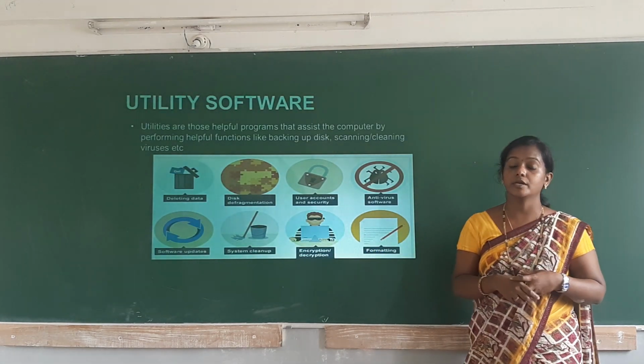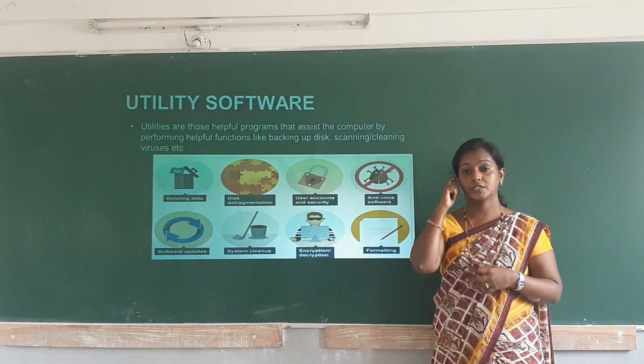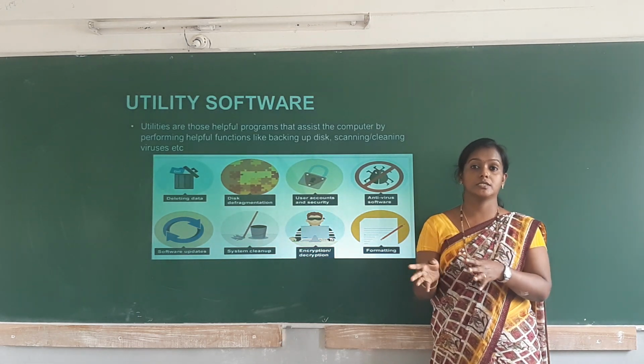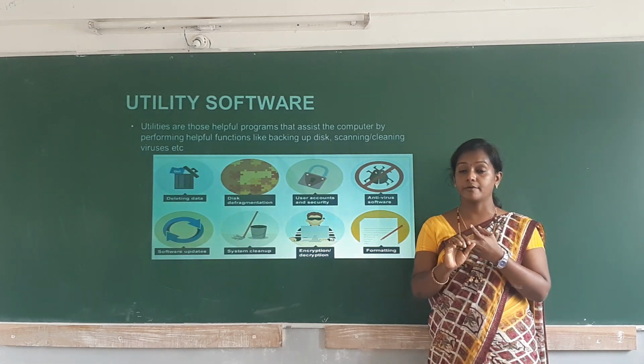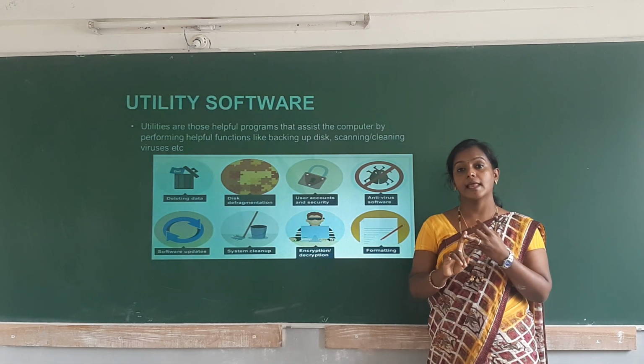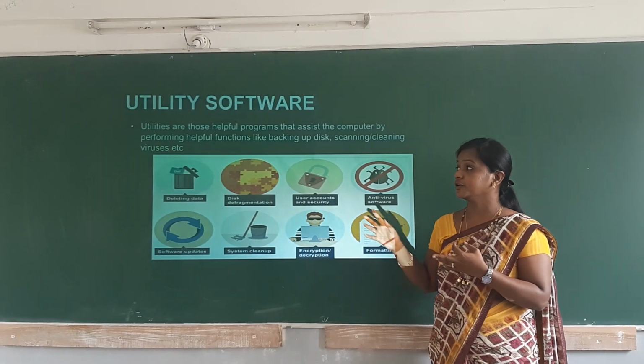So next we have the utility software, which is also a type of system software. System software has three types: one is the operating system, the language translator, and the utility software.